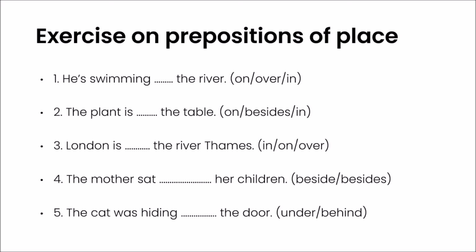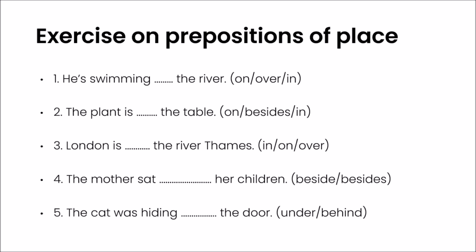Next, the plant is dash the table. Will it be on, besides, or in? Obviously, the answer is on. The plant is on the table. Why? Because the plant is physically touching the table and it is over it. London is dash the river Thames. In, on, over. It is going to be on. London is on the river Thames.